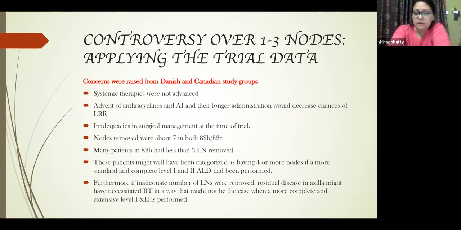Because of this point, furthermore, if an inadequate number of lymph nodes were removed, residual disease in the axilla might have necessitated RT in a way that might not be the case when a more complete and extensive level 1 or 2 dissection is performed. So this is the other way to see the picture: if a complete surgery of the axilla had been done, suppose 22 lymph nodes had been removed, then there would not have been any need even to give the PMRT. So the last 2 points are just in contrast with each other.